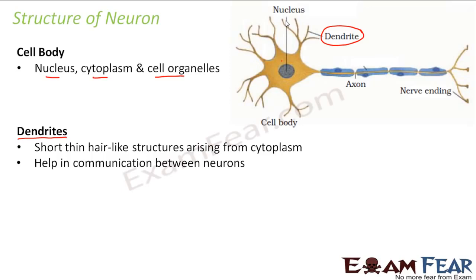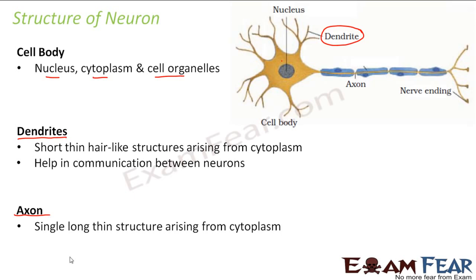So for that communication, you need some special structures, right? So dendrites is one such special structure which help to communicate between neurons. You have another structure called axon. What are axon? They are single, long, thin structure arising from cytoplasm. So from cytoplasm, you have short hair-like structure called dendrites, and from cytoplasm only you have a long, thin structure that is called axon.